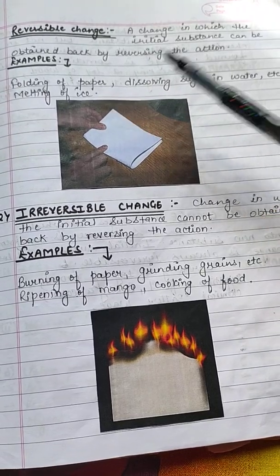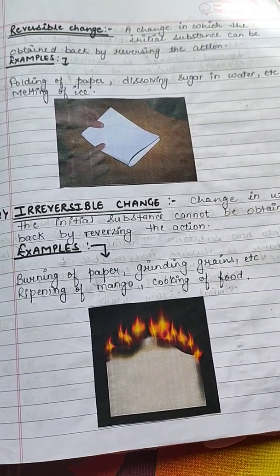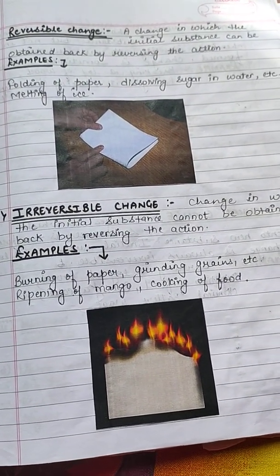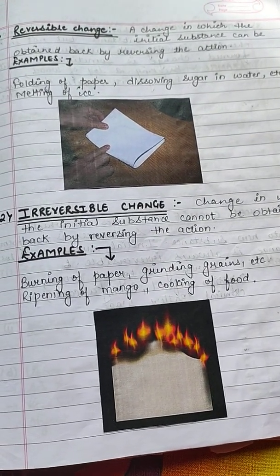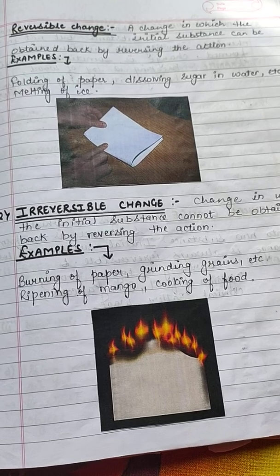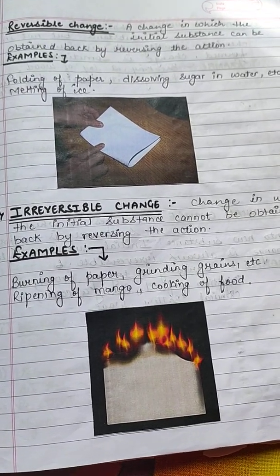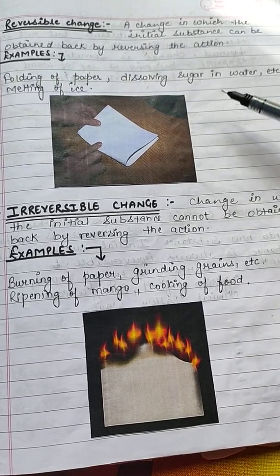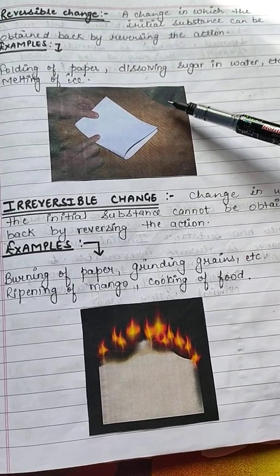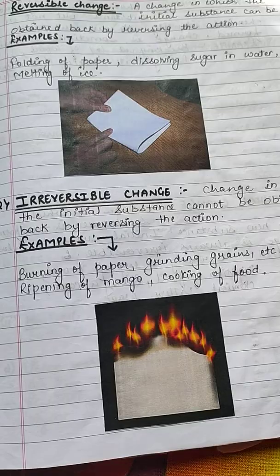Next is melting of ice. When you melt the ice and you want it back in the form of ice, you can freeze it, and if you want it in the form of water, you can boil it or melt it.